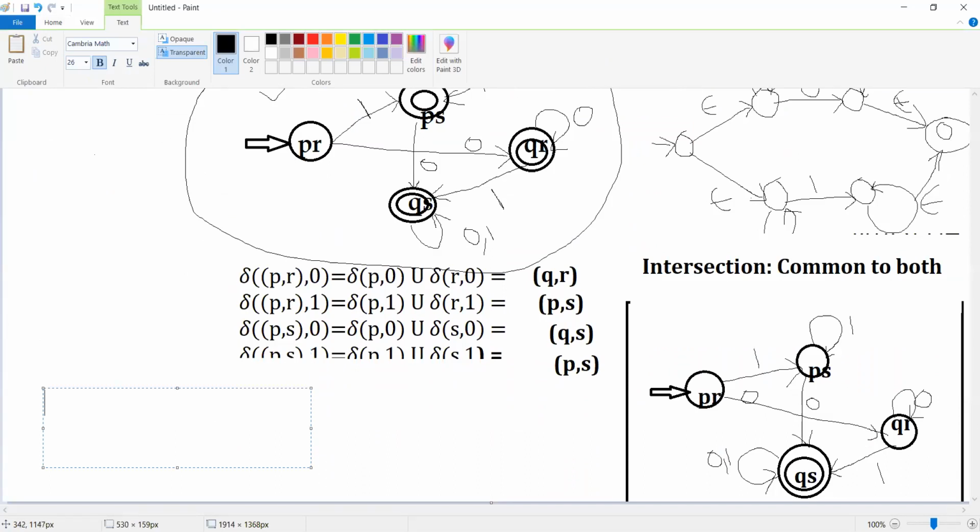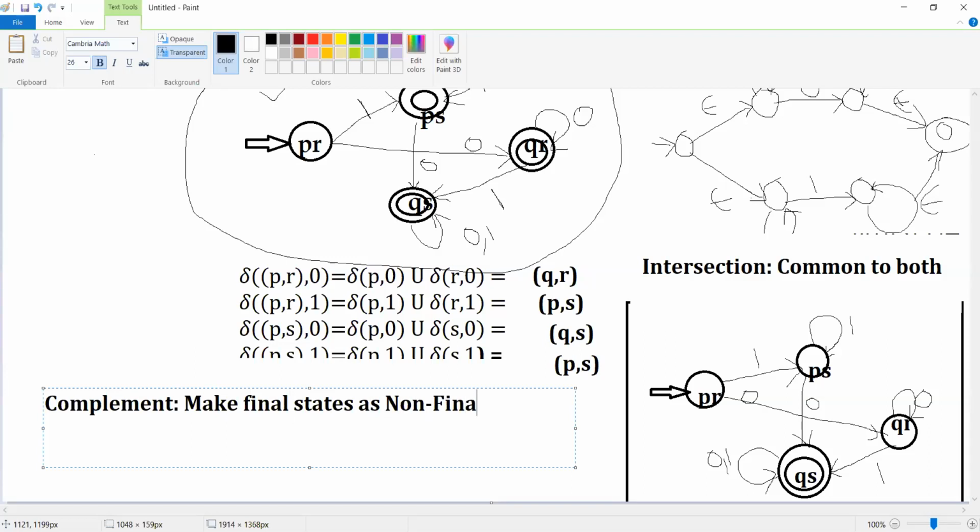Then the last one, which is a very simple operation, is the complement operation. What is this complement operation? The idea is very simple. I hope you are aware of the complement very well. As part of complement, we make final states non-final, and non-final states final.